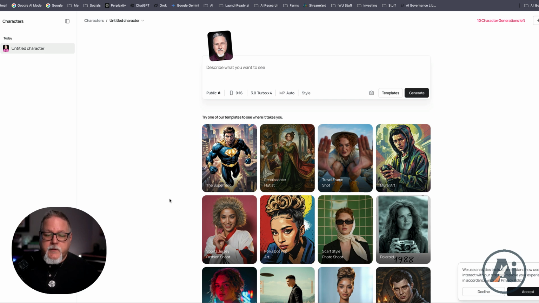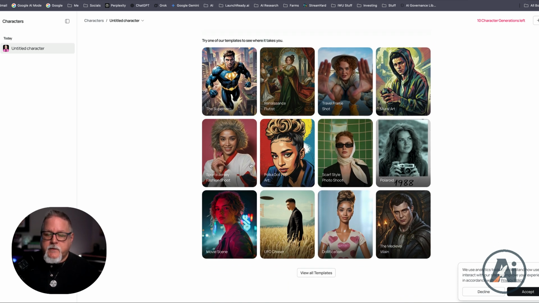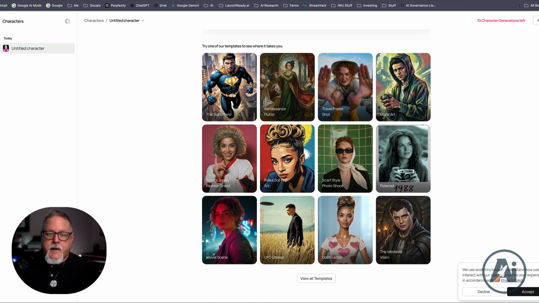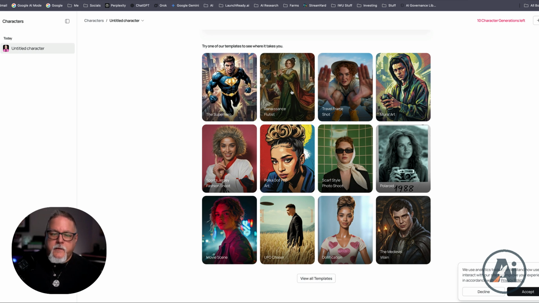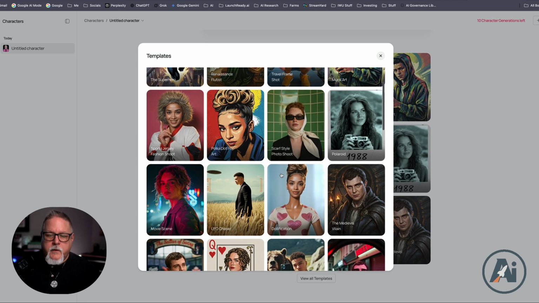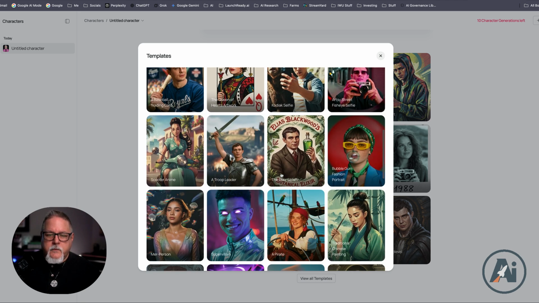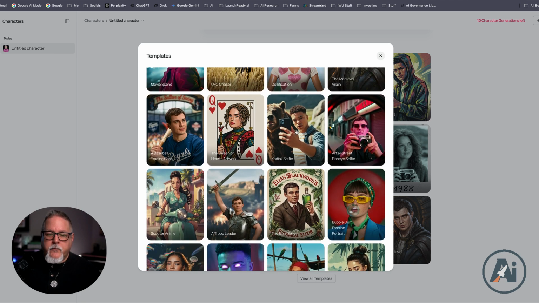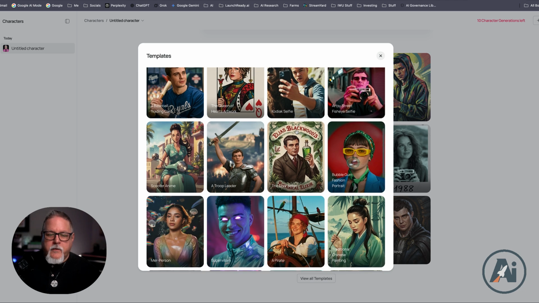So what you'll notice is, let's look down here at some of these templates. You got kind of this Superman and these old Renaissance art paintings, this more urban art style, and so on. And if you don't like any of these, you can click View All Templates here, and it's going to go even deeper. So you've got a photo taking a selfie with a bear.